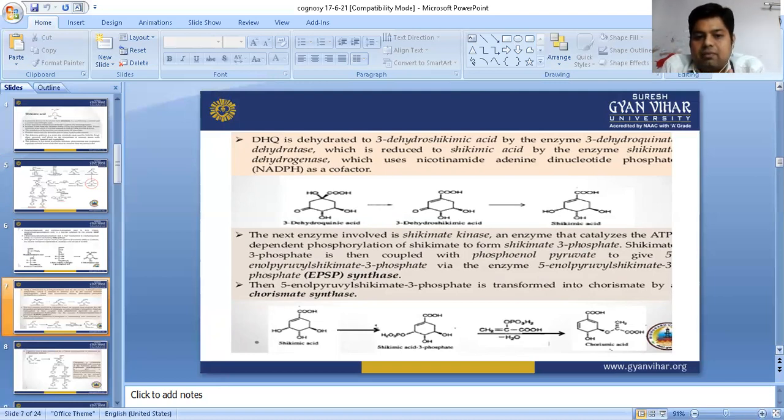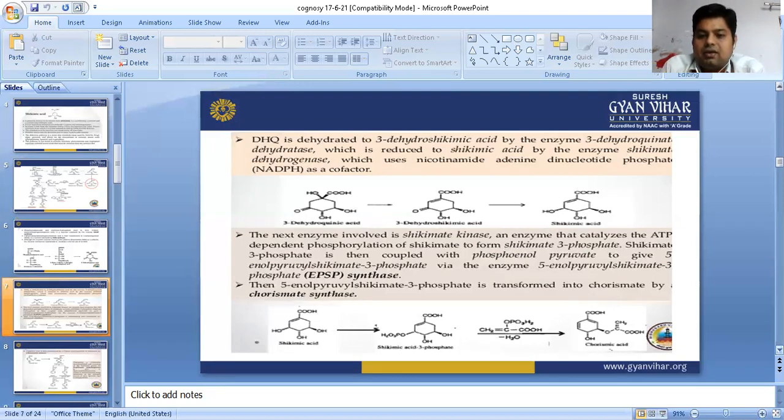The next enzyme involved is shikimate kinase, an enzyme that catalyzes the ATP-dependent phosphorylation of shikimate to form shikimate 3-phosphate. Shikimate 3-phosphate is then coupled with phosphoenolpyruvate to give 5-enolpyruvylshikimate 3-phosphate via the enzyme EPSP synthase, and then the 5-enolpyruvylshikimate 3-phosphate is transformed into chorismate by chorismate synthase.